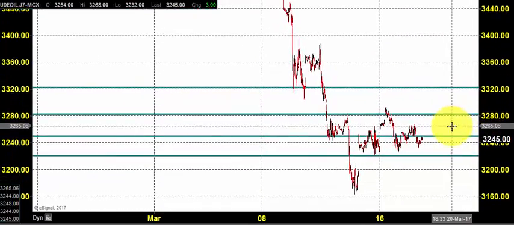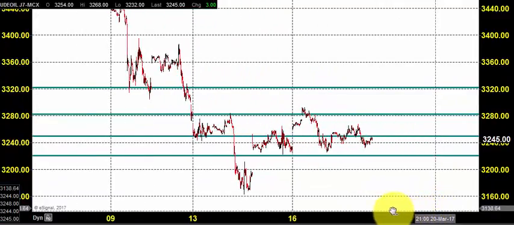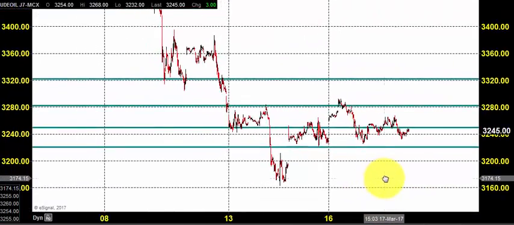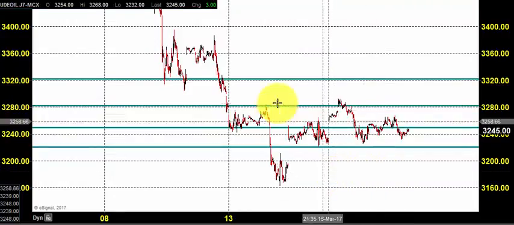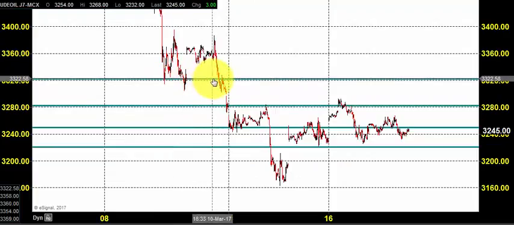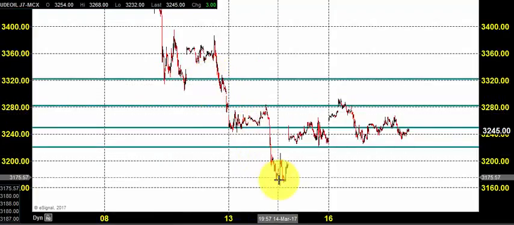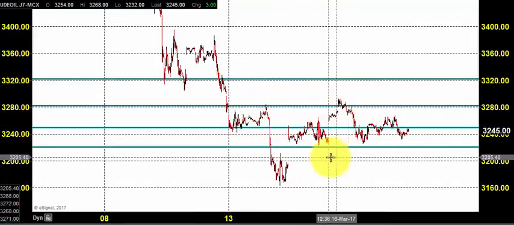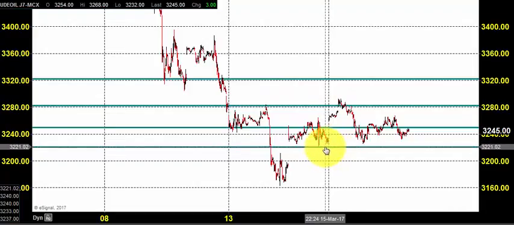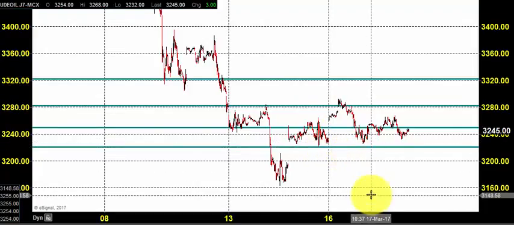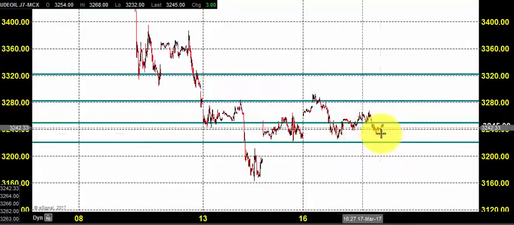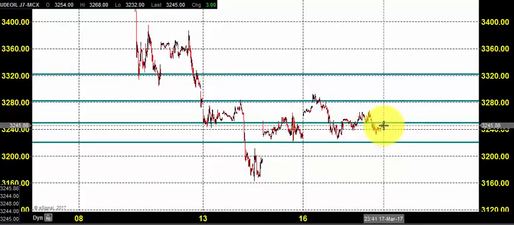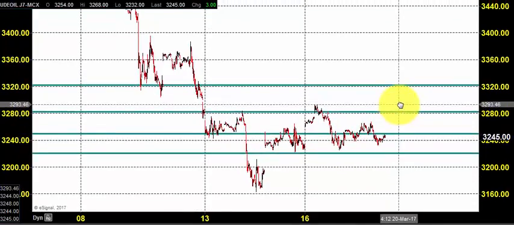Now I am going to decrease the scale so that we can understand the support and resistance that happened in the last 2 week sessions or a week session. We could see that the price had taken some support in this 3,320, and in this drop, this particular zone of 3,280 acted as a resistance. It was supported by this area 3,220. So the price was staying near 3,245. So what type of strategy can we implement?